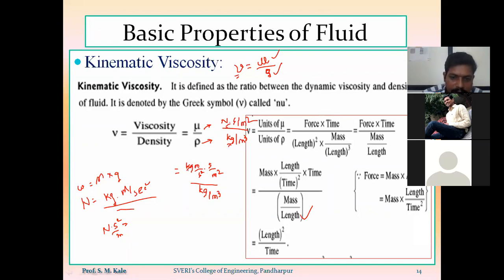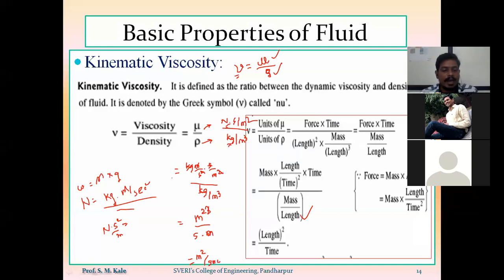Here this kg will get cancelled, this second will get cancelled, and this meter will get cancelled. Finally I will get meter cube at the denominator. At the numerator there will be meter cube, and at the denominator second into meter. So this meter and this meter will get cancelled. Finally I will get the SI unit as meter square per second.